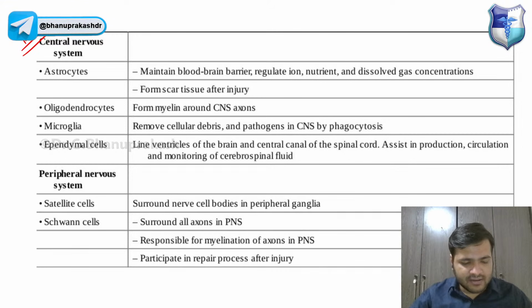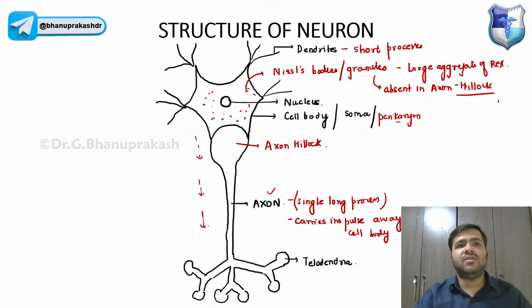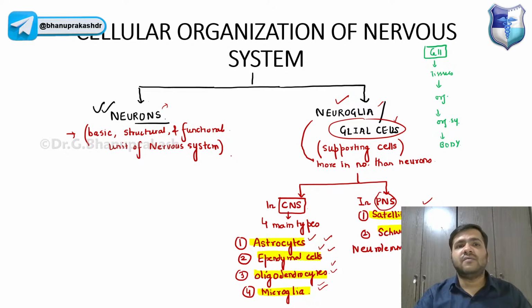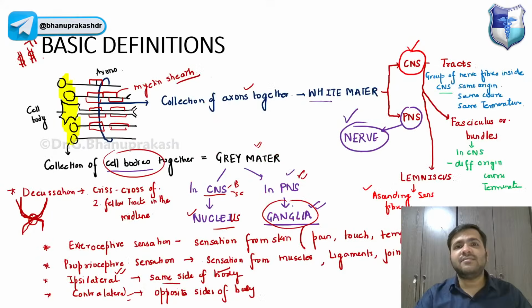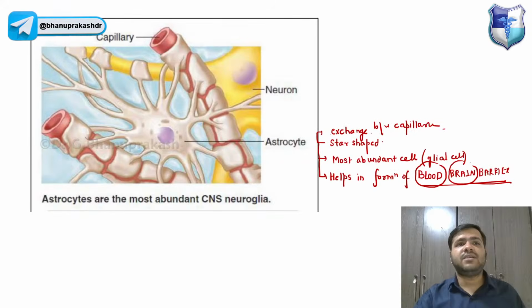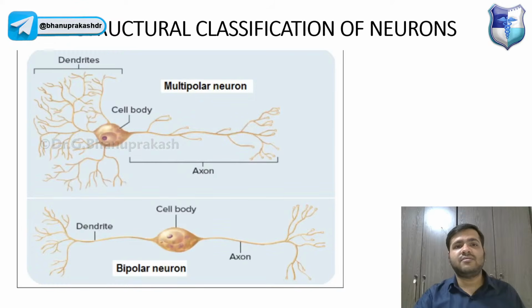So that is about the cellular organization of the nervous system, the neurons and the microglial cells, along with certain definitions that will help you to remember them, right? I hope this is clear up till now. The basic definitions are done and these cells are also done.